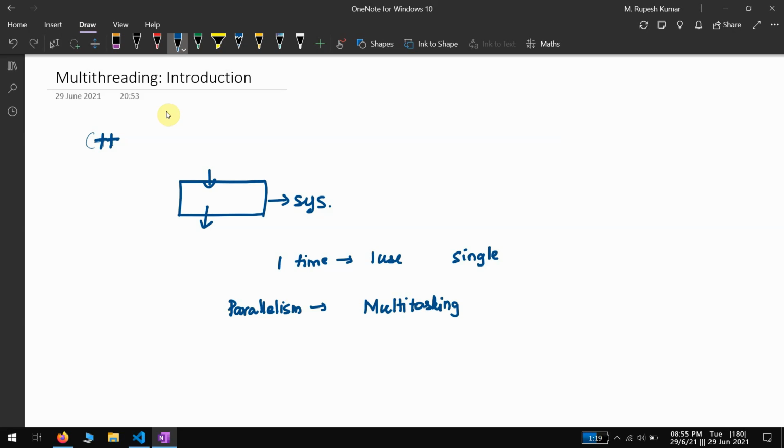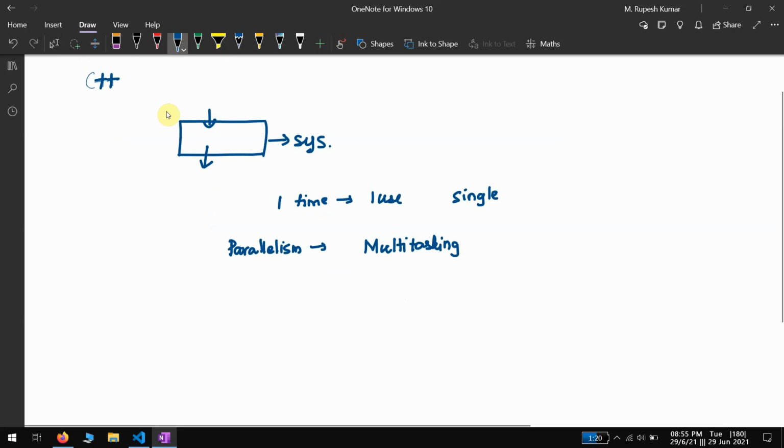In order to enable multitasking in C++, there is a library called thread. So first we need to understand that the C++ library called thread was introduced in the version C++11 and later.